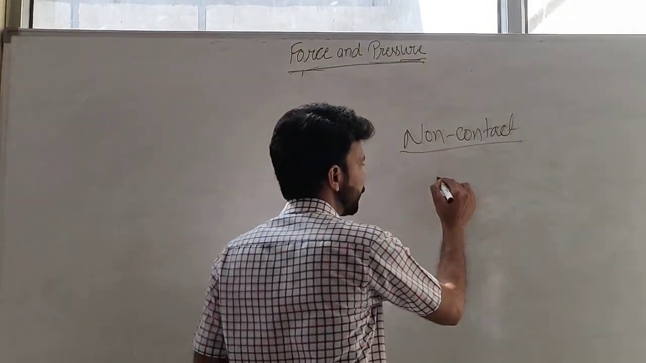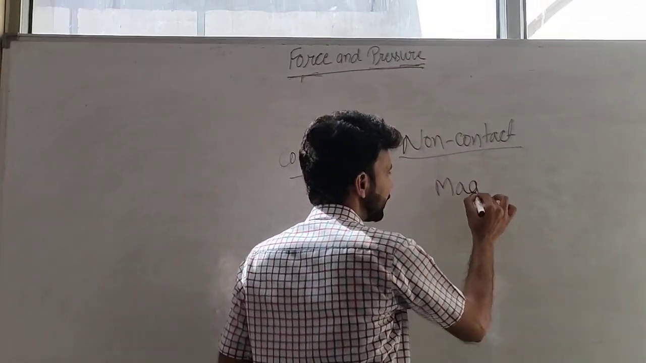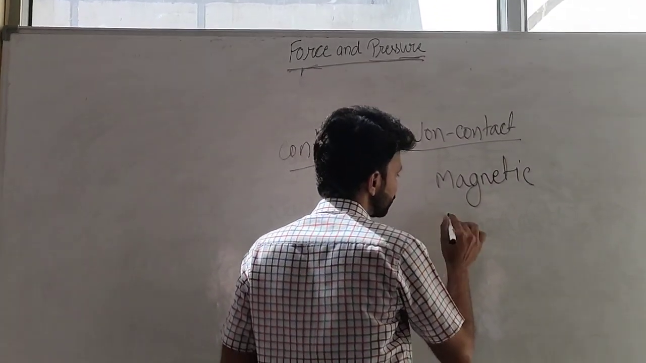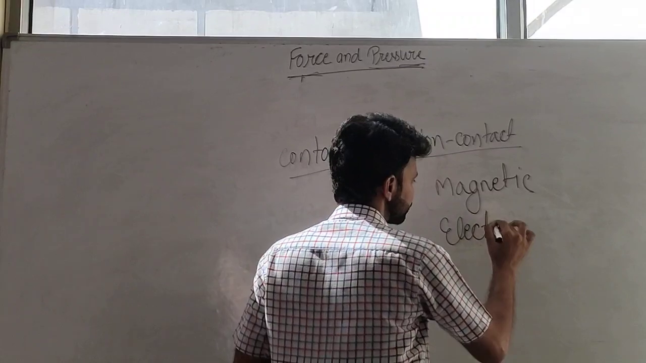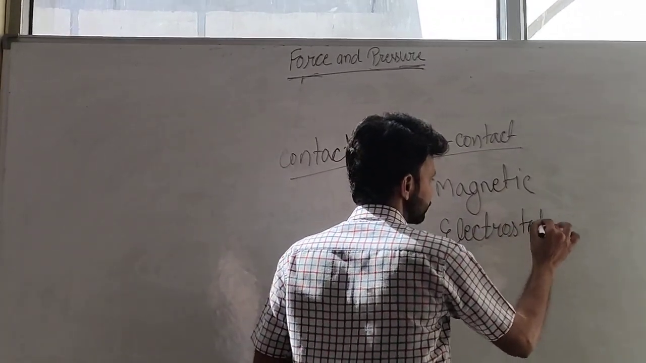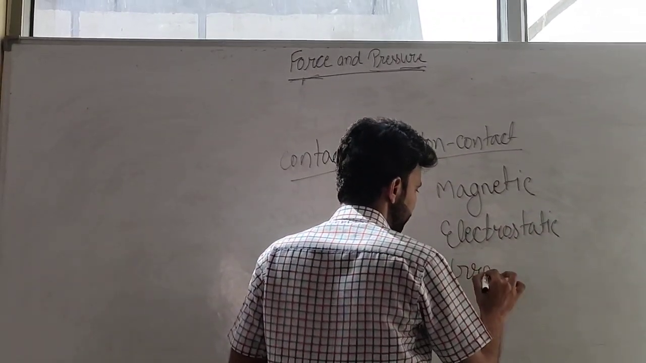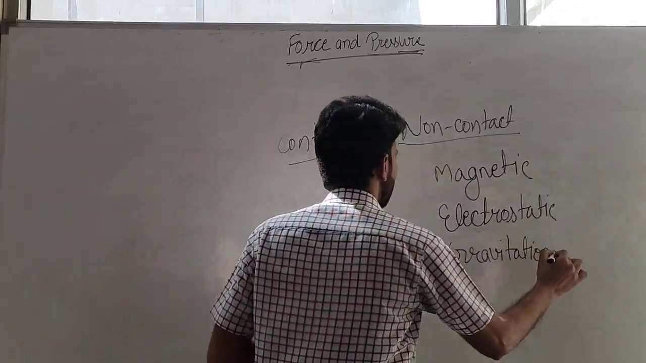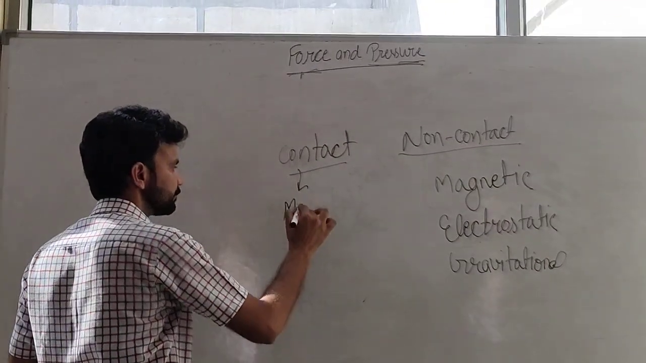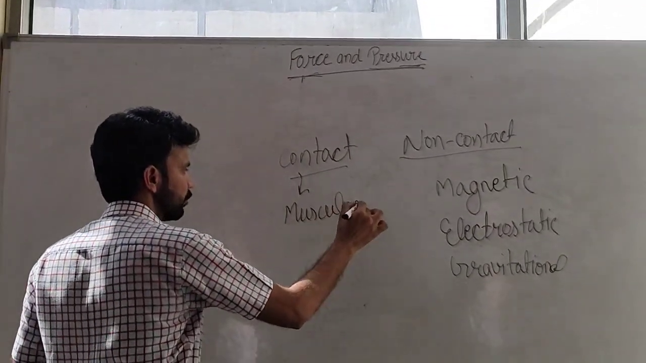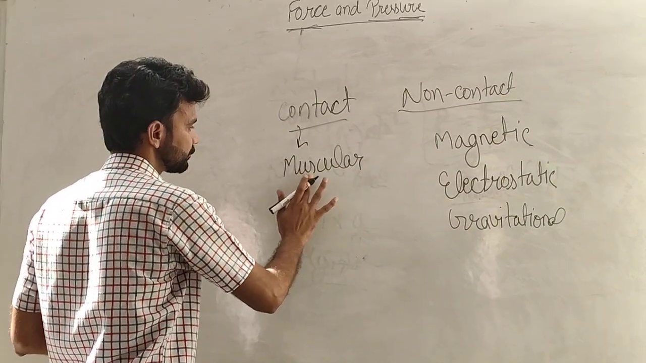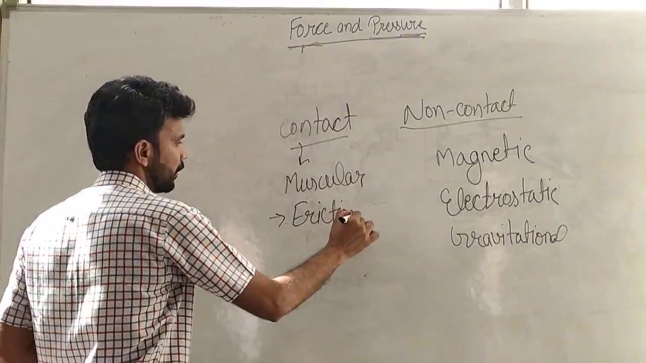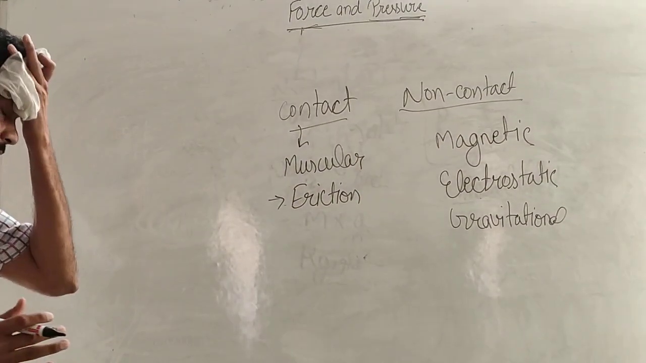So these are the examples of non-contact forces: magnetic, electrostatic, and gravitational. Contact forces: muscular force, friction force. About friction we have another chapter.